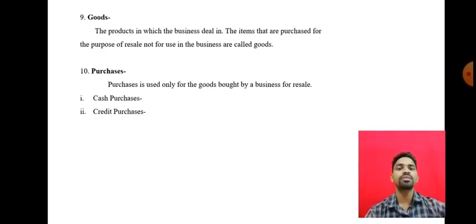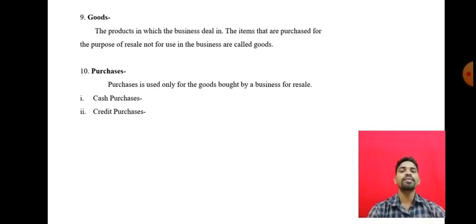In the next slide, goods. Goods means the products in which the business deals, the items that are purchased for the purpose of resale, not for use in the business. The business buying goods for resale is nothing but the goods, and goods have a physical existence, which we can see and touch. You can say it is just like commodities.